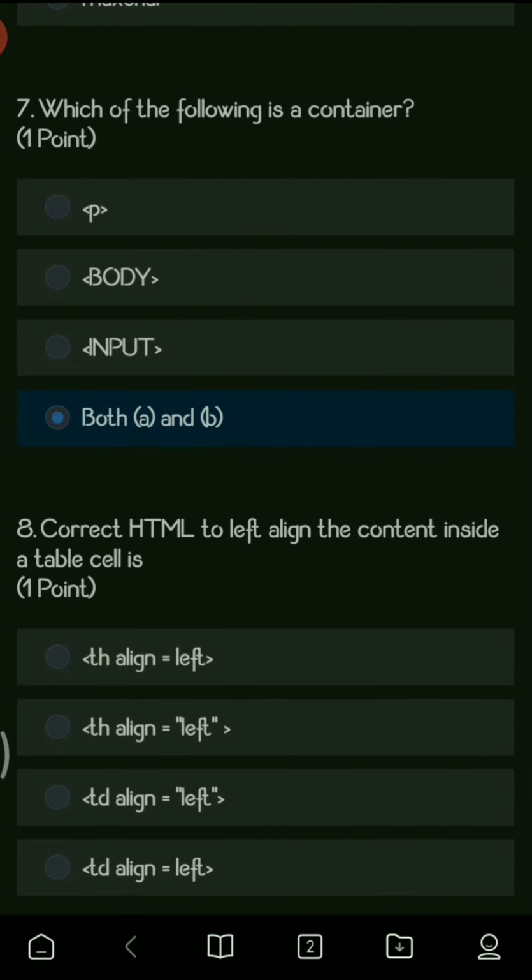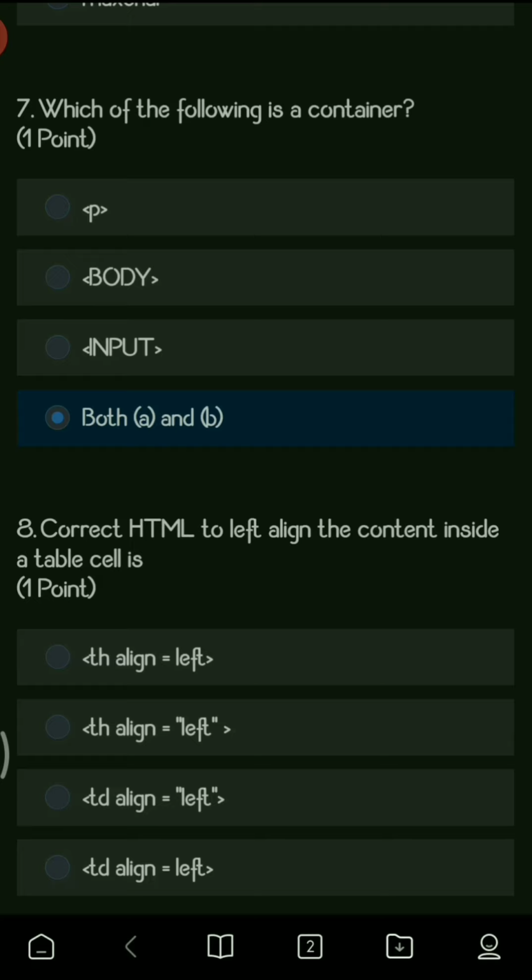Next question. Which of the following is a container tag? So container tags are those tags which have a starting and an ending tag. So here you have options like P, body, input and both A and B, means both P and body. So as you all know that P is a paragraph tag which requires a /P to end its tag, whereas body is a tag which we write in the HTML code and we require to end the body tag, that is /body. So only input is a singular tag or we can call it an empty tag in which you don't require to end the input tag.